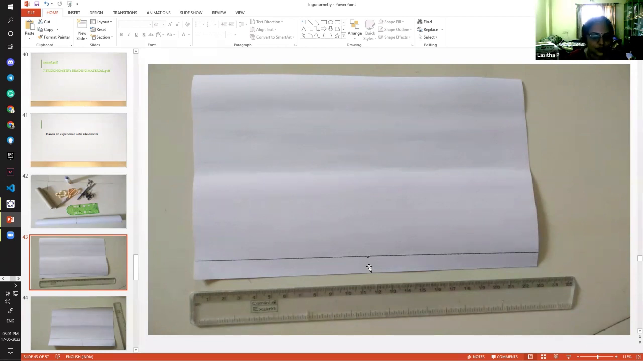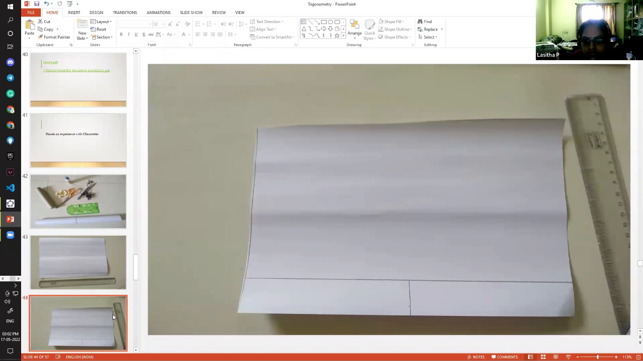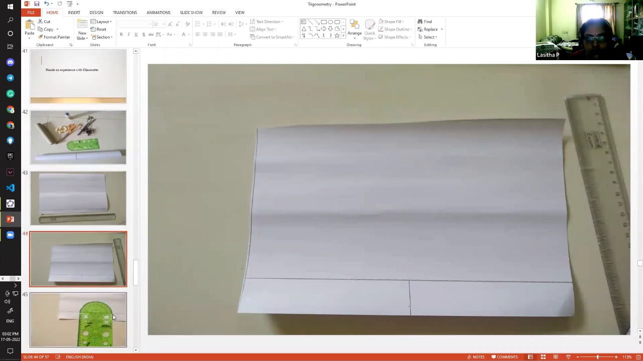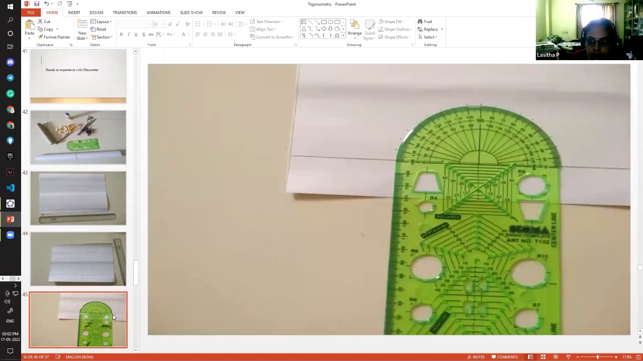If you switch on the video, I will be able to see whether you are doing it or not. If you don't have materials, no problem, try some other time. In that middle portion we have to keep the protractor. You can also fold the paper, but I didn't try that way. I am using the protractor, pointing at the middle point and marking all the angles, 0, 10 up to 90 from the left side, and similarly from the right side. Let us mark it using our pencil.